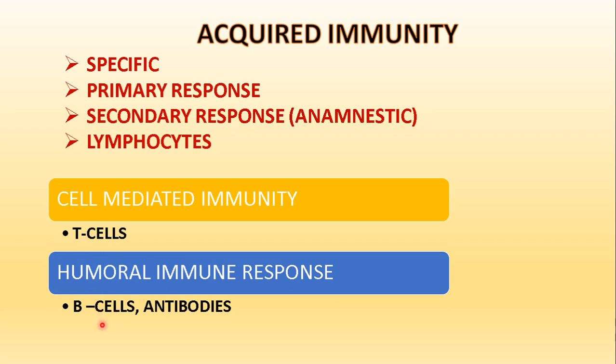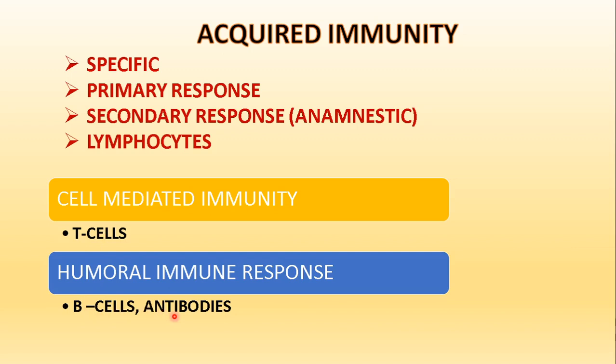Now, T and B lymphocytes, their origin is always bone marrow. They always originate in the bone marrow, but they mature at some other location. After originating from the bone marrow, some of the cells will move to the thymus, which is an organ located just near our heart. So they will migrate to the thymus where they will mature. Whereas B cells will mature in the bone marrow itself.